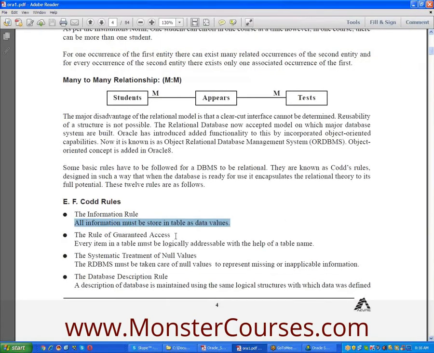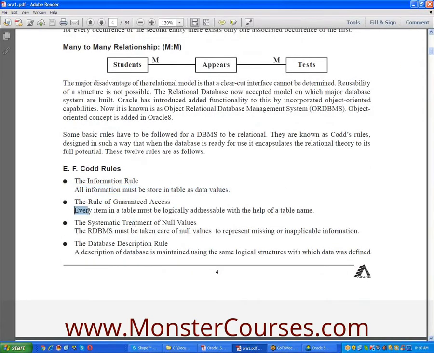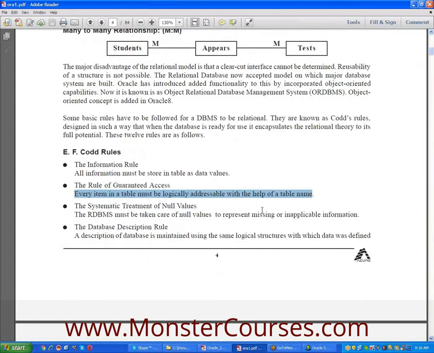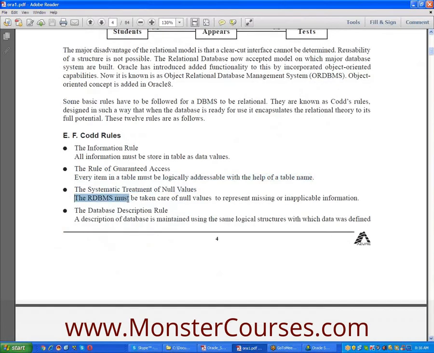The rule of guaranteed access. Every item in a table must be logically addressable with the help of the table name. The systematic treatment of null values. The RDBMS must take care of null values to represent missing or inapplicable information.